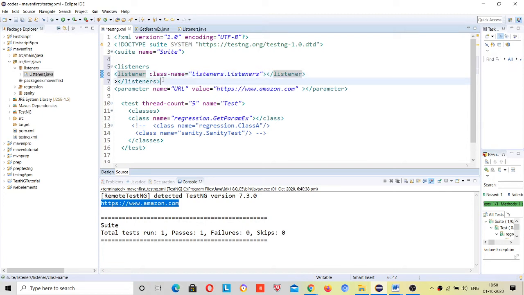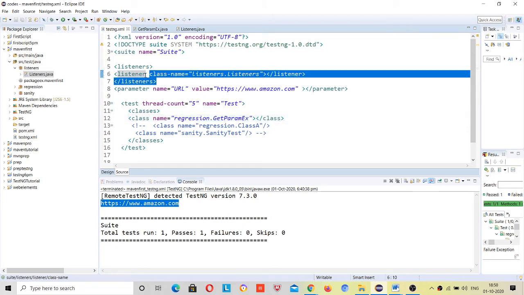Here inside listeners, this is extra one. See, here it has to close, right? Then see, listeners, you have to give information where your listener class resides in, and in which package. Just like you give the name for a class, package name dot class name, similarly you have to give it here as well.